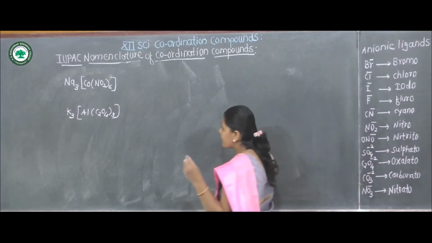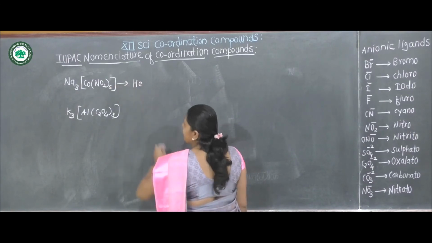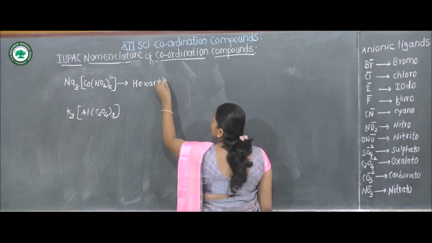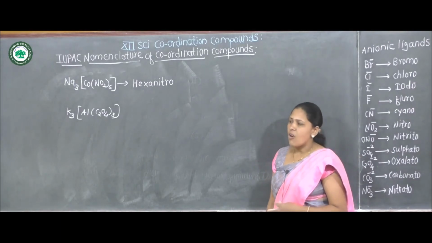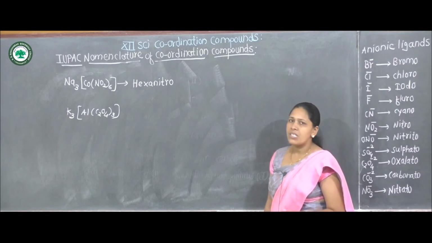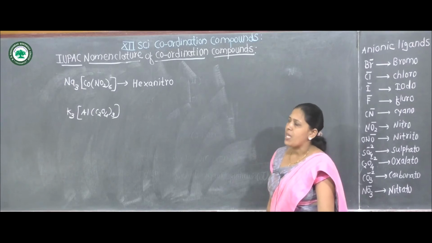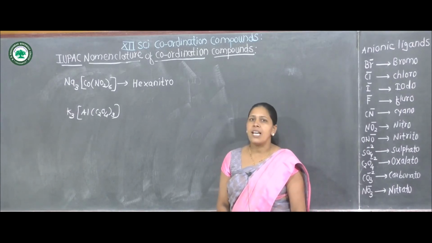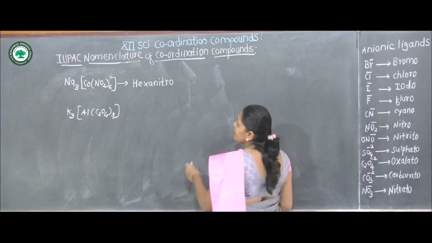Therefore, for 6 nitro ligand, which prefix is used? Hexanitro. First of all, we have to identify this complex is which type of complex, cationic complex or anionic complex. If it is anionic complex, then after the name of central metal ion, suffix ate is used.